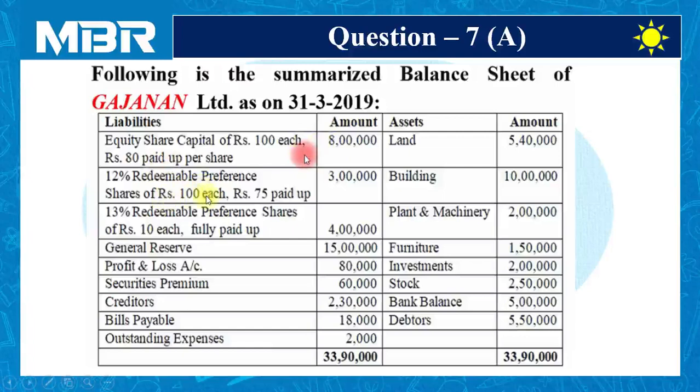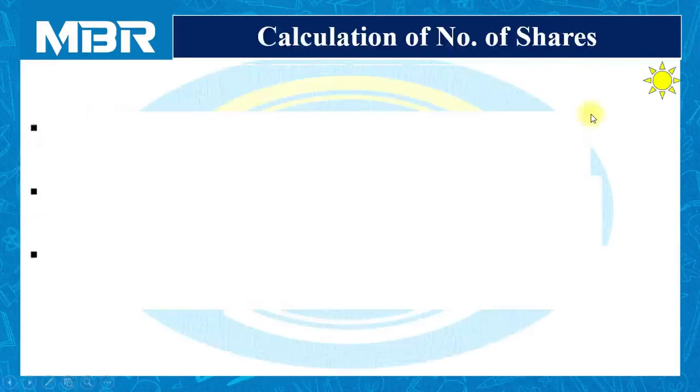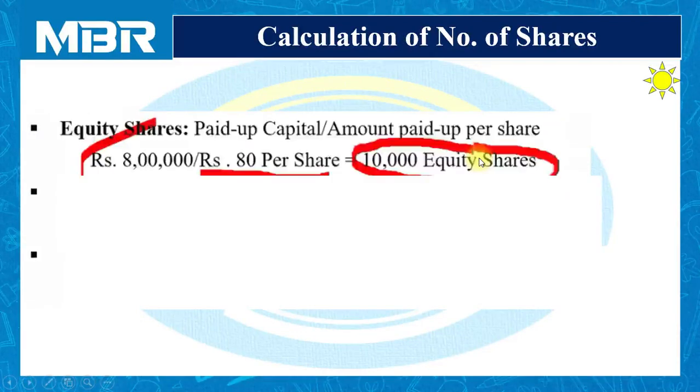12% RPS of rupees 100 each, rupees 75 paid up, rupees 3 lakhs. But numbers of 12% redeemable preference shares are not given. 13% RPS of rupees 10 each, fully paid up, rupees 4 lakhs. Here also numbers of redeemable preference shares are not given. So when numbers of shares are not given, it is always necessary for us to calculate the numbers of shares first, because we are in need of numbers of shares at many places for the purpose of calculation.